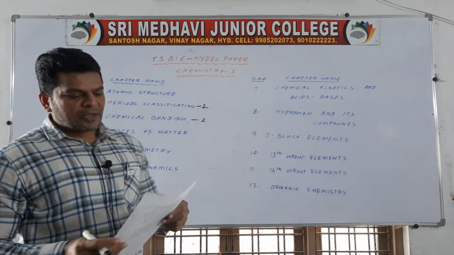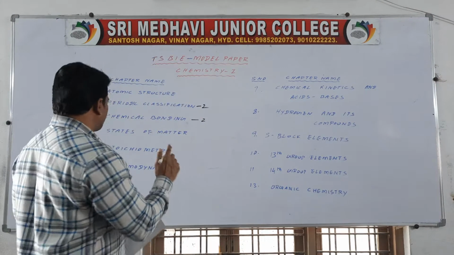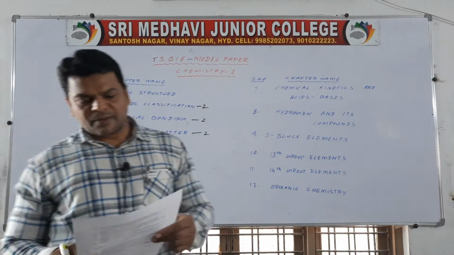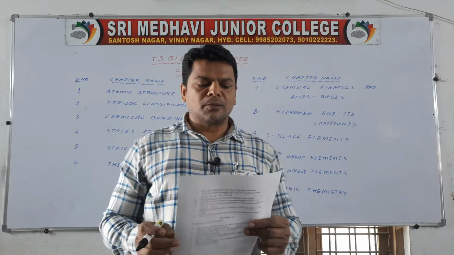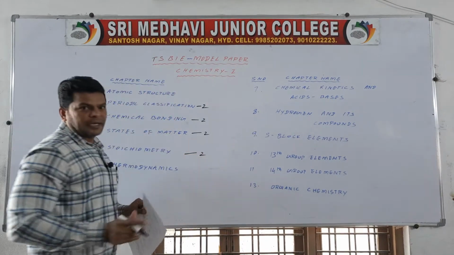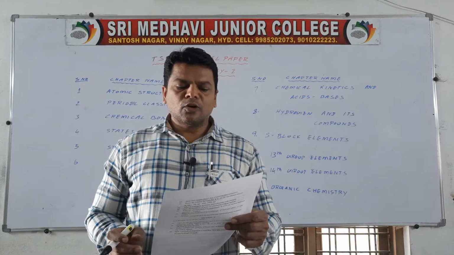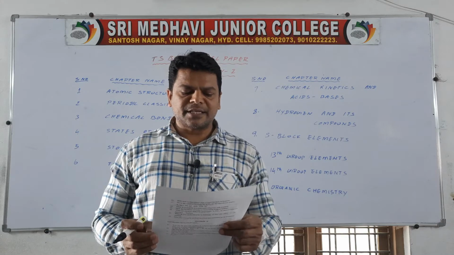Next, what is Boltzmann's constant? Give its value. It is from states of matter. Calculate the weight of 0.1 mole of sodium carbonate. It is from stoichiometry. Next, what is homogeneous equilibrium? Write two homogeneous reactions.